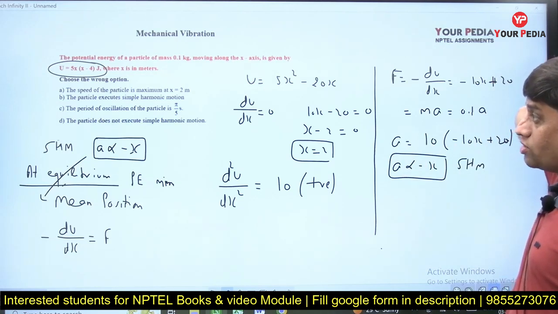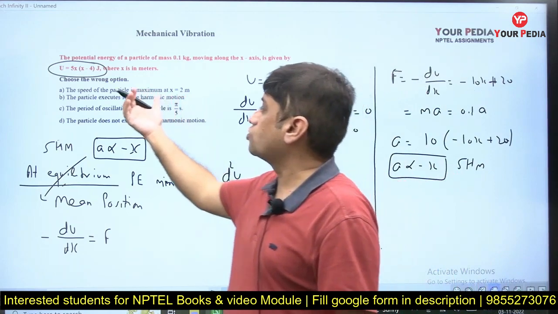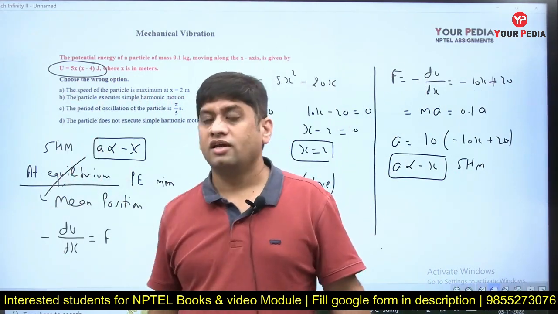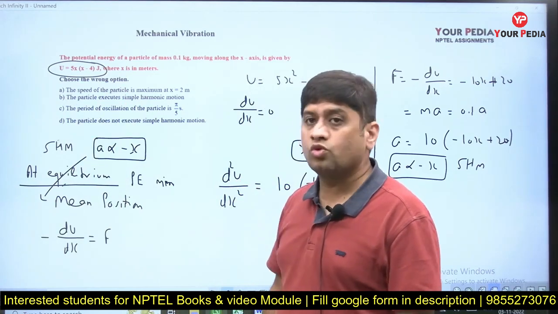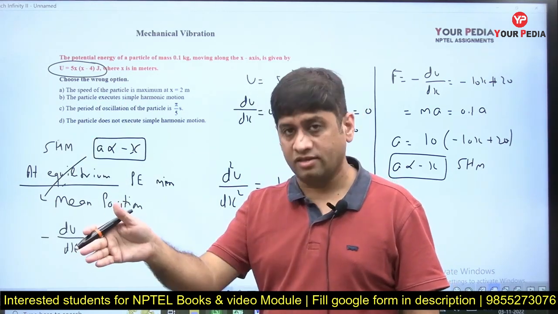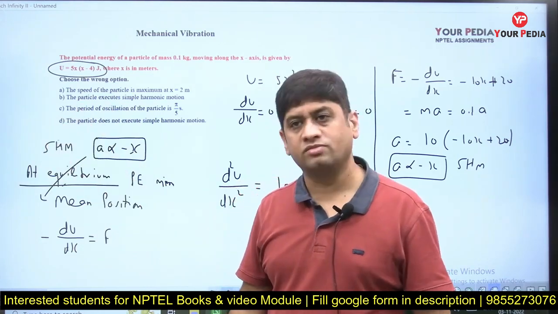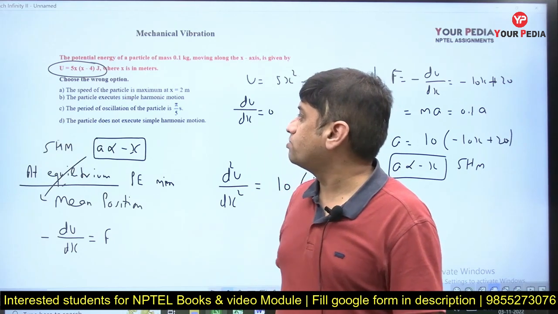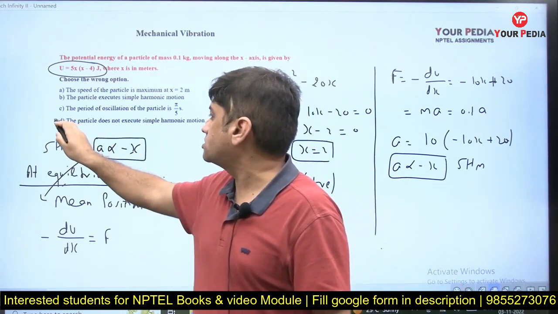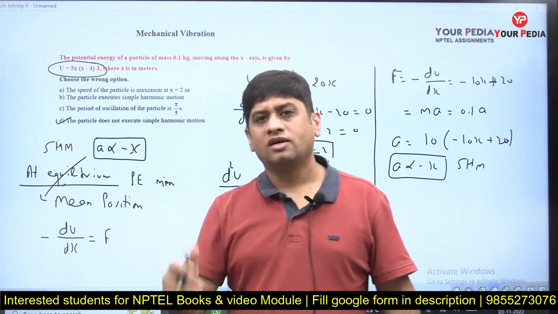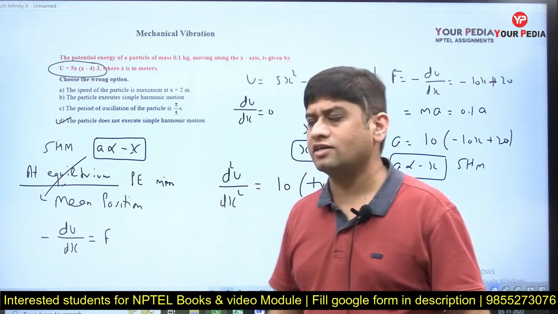Now we need to find out whether the speed of the particle is maximum at x = 2. How can we say? Now see these choices. Is the speed of the particle maximum at x = 2? Yes, x = 2 is the mean position, and at the mean position kinetic energy is maximum, so velocity and speed are also maximum. That is correct. The particle is executing simple harmonic motion, that is also correct. So choice D is the answer for this question. Why? Because choice D is in contradiction with choice B. If B is correct, D has to be incorrect.